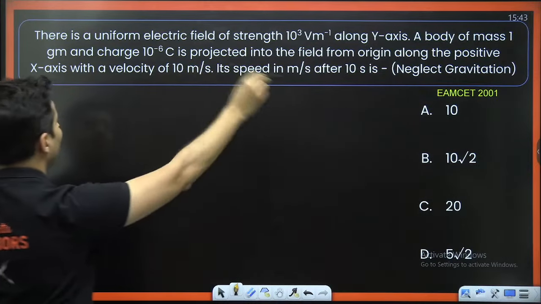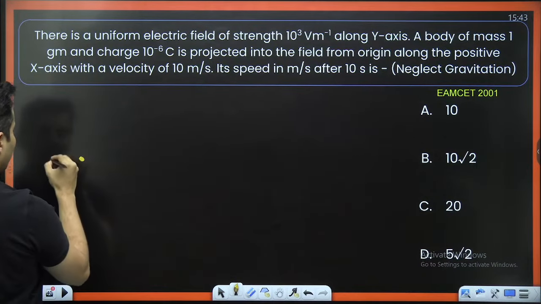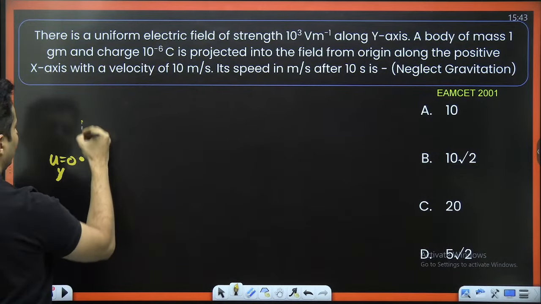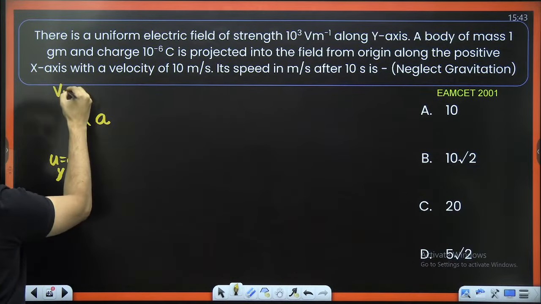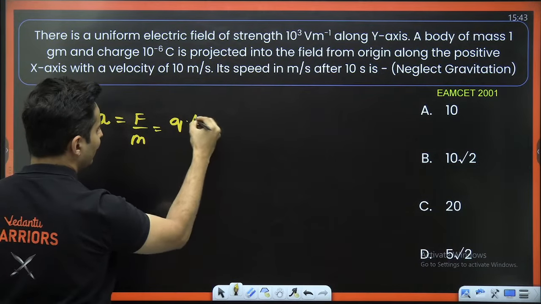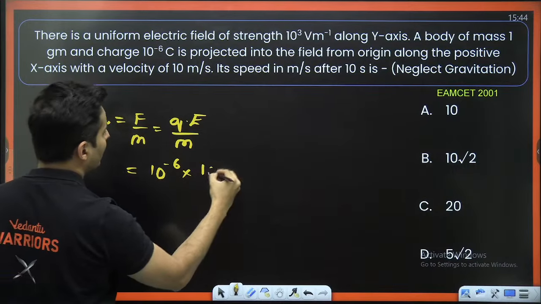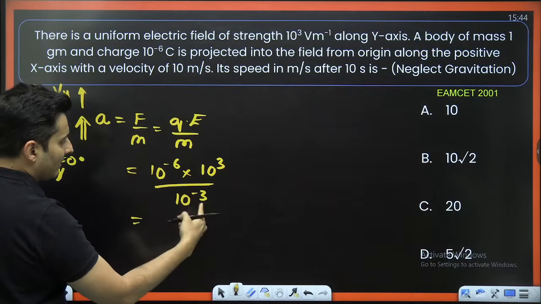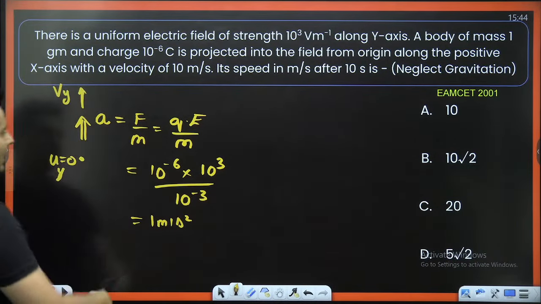The field was along the y-axis and the velocity was given along the x-axis. So if you just look at the y-axis, the initial velocity is 0 in the y direction and there is an electric field in the y direction. So there is acceleration, so there will be a y velocity. This acceleration is force by mass. Force is charge into the field, divided by the mass. Charge is 10 to the power minus 6, field is 10 to the power 3, mass is 10 to the power minus 3 because it is 1 gram. So the acceleration is 1 meter per second square in the y direction.